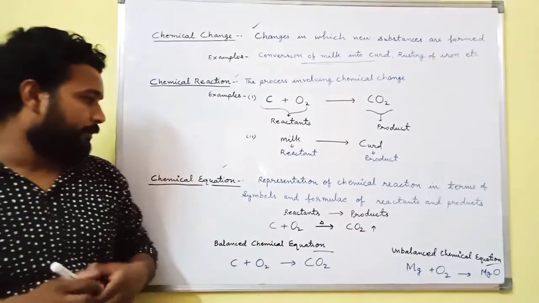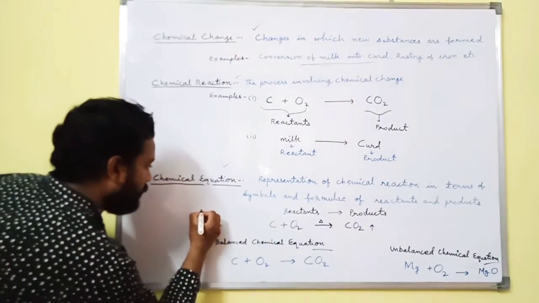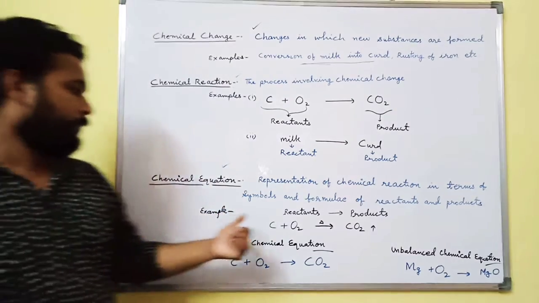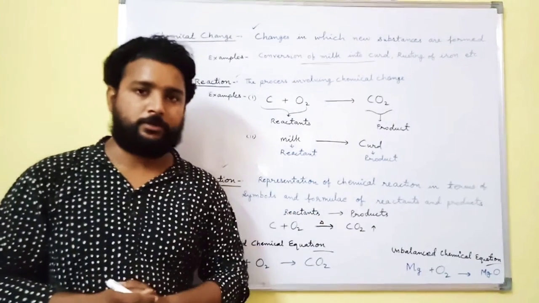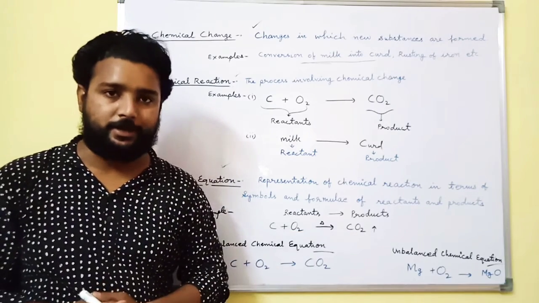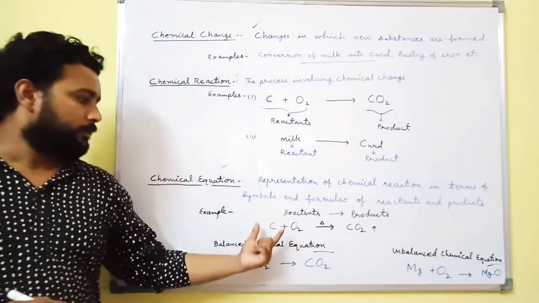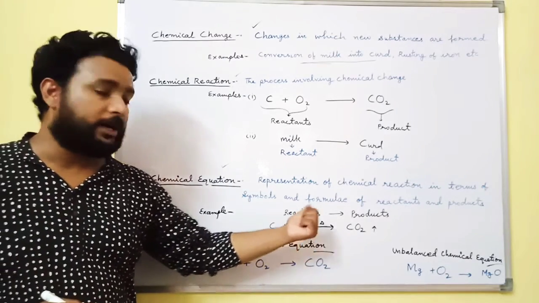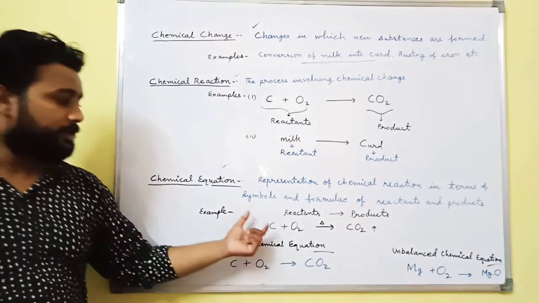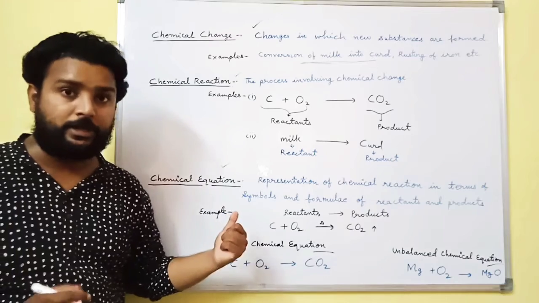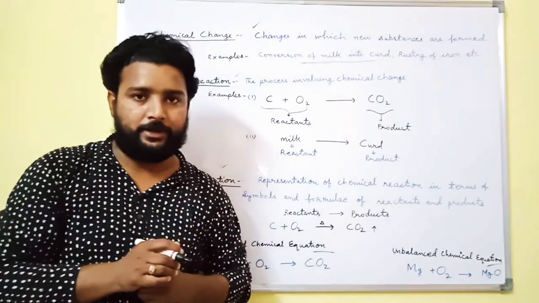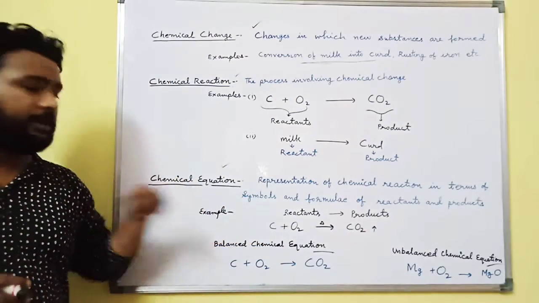So we have an example of a chemical equation. Reactant changes into product. Carbon plus oxygen gives carbon dioxide. Carbon and oxygen both are reactants and carbon dioxide is the product. This is the representation of the equation, carbon plus oxygen gives carbon dioxide. So this is a chemical equation.